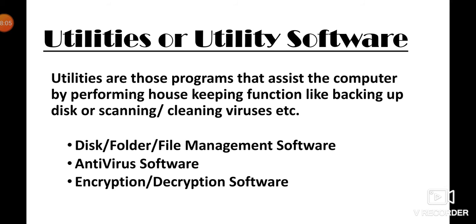Utility softwares are those programs which are used for performing housekeeping functions like backing up the disk or scanning or cleaning viruses, etc. Like managing your computer so that you can utilize it more effectively. So this is the task of utility softwares.